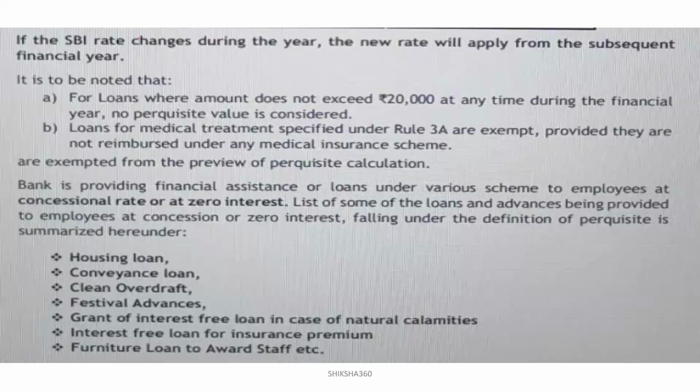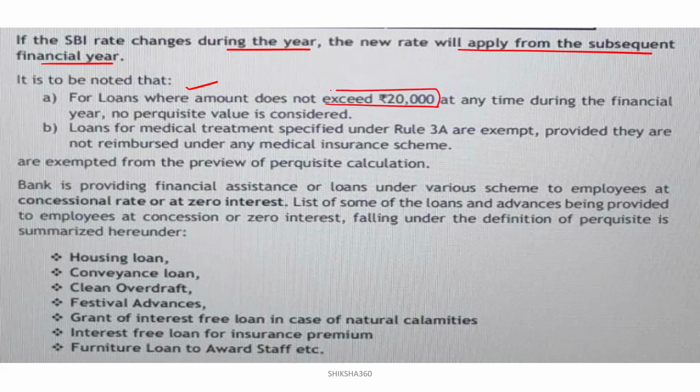If the SBI rate changes during the year, the new rate will be applied from the subsequent financial year. It should be noted that for loans where the amount does not exceed rupees 20,000, clear? If in any financial year the amount does not exceed rupees 20,000 at any time during the financial year, no perquisite value is to be considered. Loans for medical treatment specified under Rule 3A are exempt, provided they are not reimbursed under any medical insurance scheme.